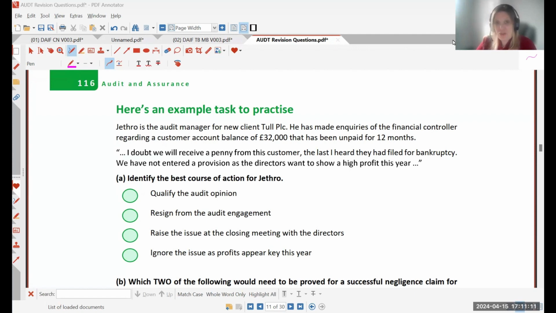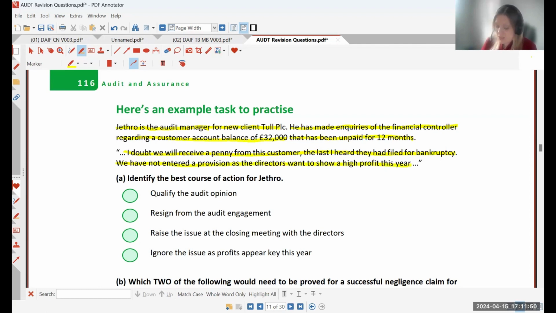And this evening we're going to be looking over a task 2 from an audit mock. So we'll jump straight in and let's have a read of the question. Jethro is the audit manager for a new client, Tool PLC. He has made inquiries of the financial controller regarding a customer account balance of £32,000 that has been unpaid for 12 months. I doubt we will receive a penny from this customer. The last I heard, they had filed for bankruptcy. We have not entered a provision as the directors want to show a high profit this year.